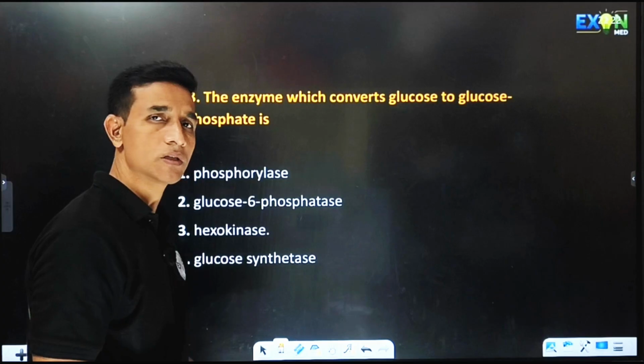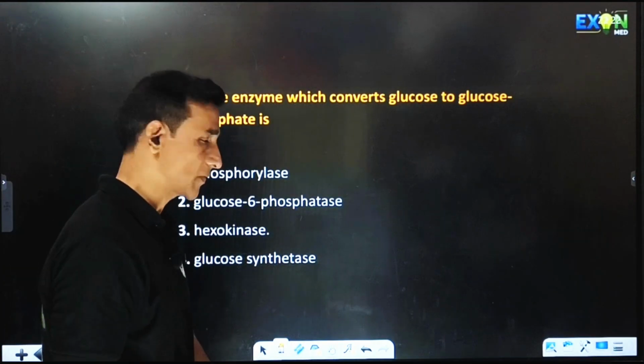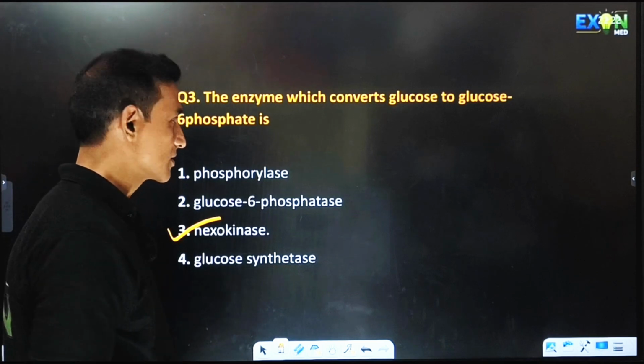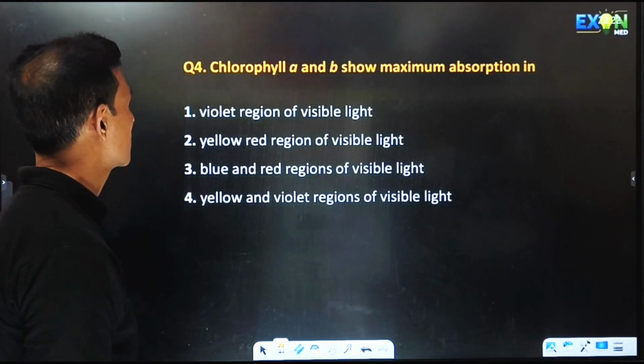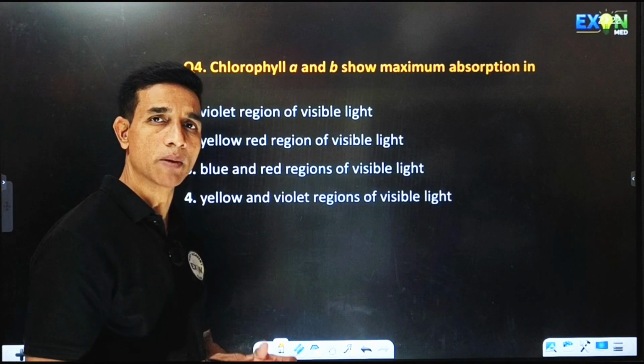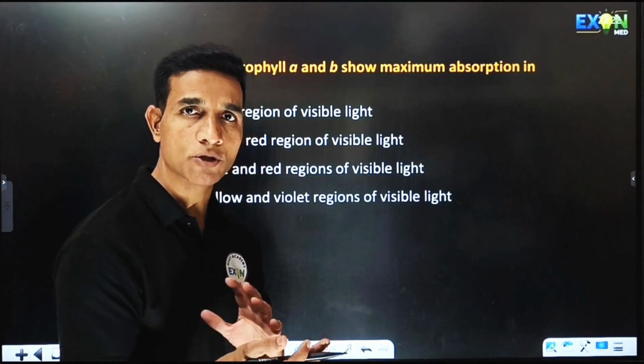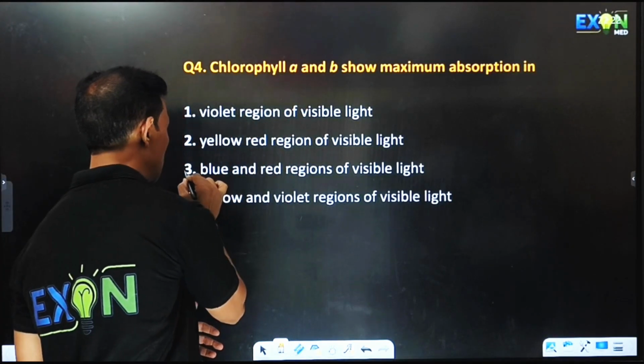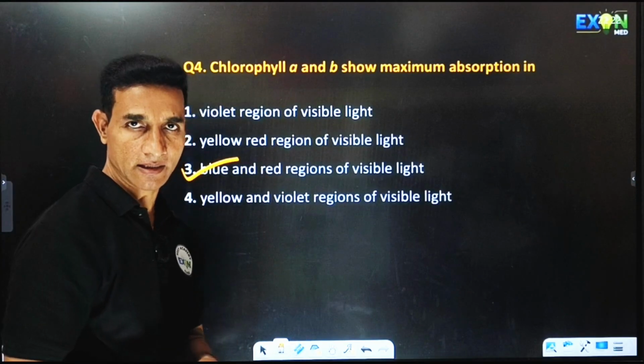The enzyme which converts glucose to glucose 6 phosphate is hexokinase. So that is the answer for this one. Next, chlorophyll A and B show maximum absorption. Both will absorb the visible light, from blue light to red light.